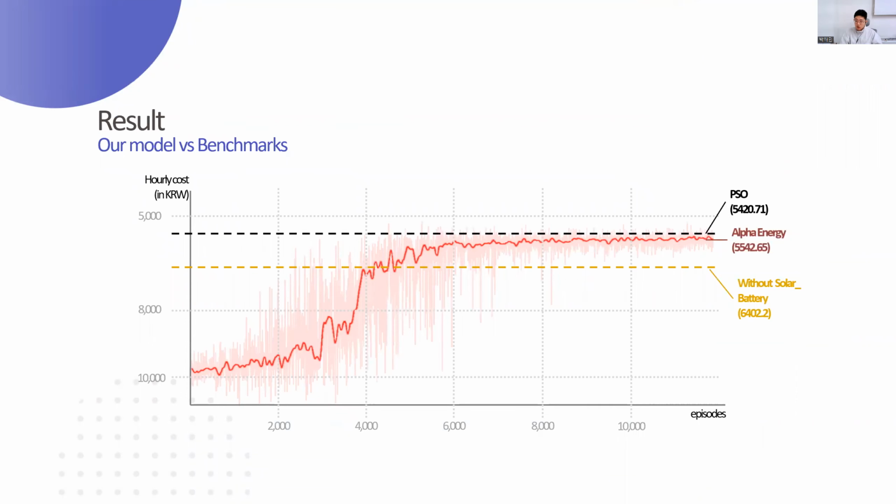And this is our Alpha Energy model result. You can see that our model outperforms the benchmark, showing 12% cost savings. And also our model is close to the ideal, and the difference is only 2.2%.